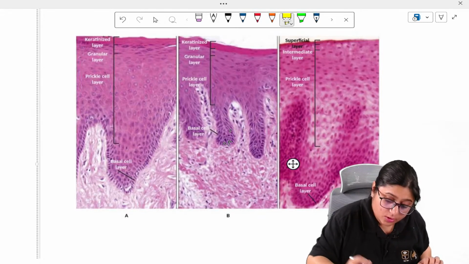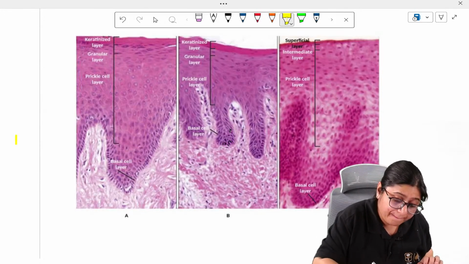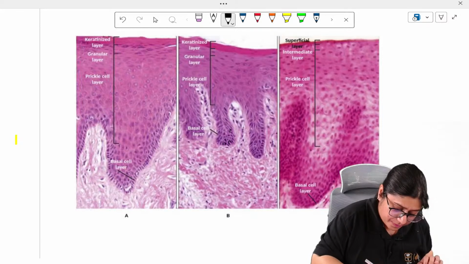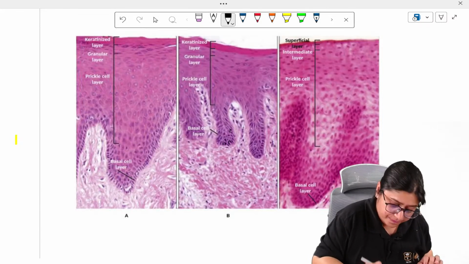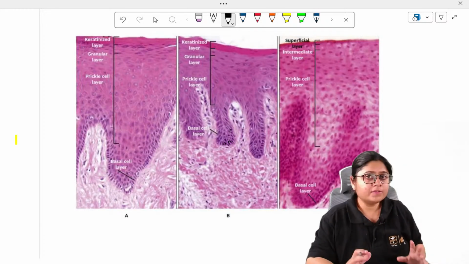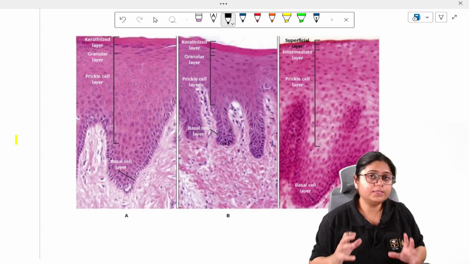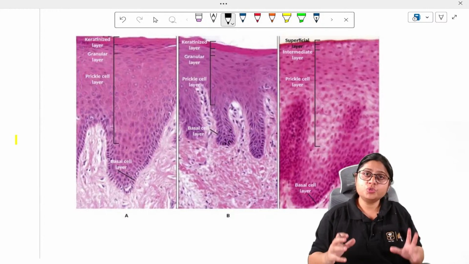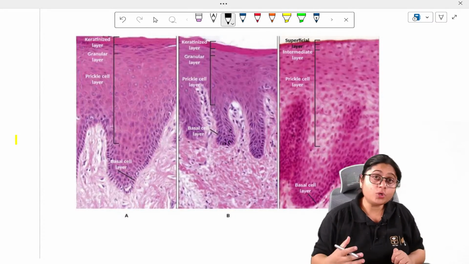This is your basal layer cells, right? These are the cells which are present at the basal layer, near the connective tissue, near the basement membrane. We have studied these cells are very active. These are tall, columnar. They have rich blood supply. They can divide. They have high mitotic division.